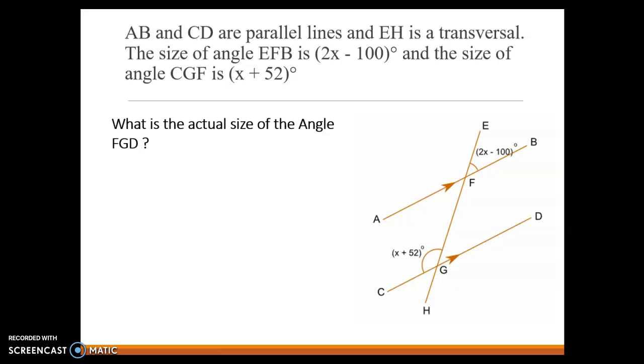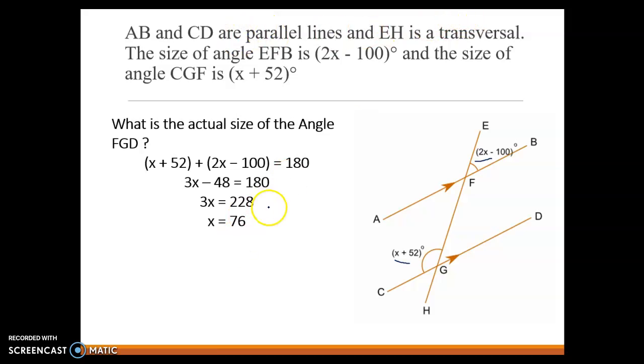Now we want to solve for a variable and then go back and plug it in. And I'm running short on time, so I'm going to talk quickly here. These two angles, again, we know will add up to 180, so we write our equation. We combine like terms. We isolate the variable term by adding 48 to both sides, and then we isolate the variable by dividing by 3. What we get is that x is 76.